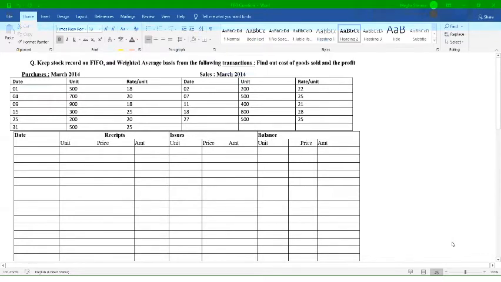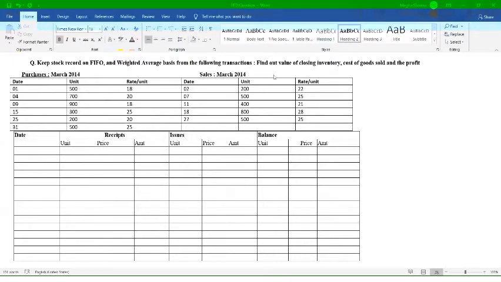Now you can see in the question, it is given: stock record on FIFO and weighted average basis from the following transactions. These are the list of the transactions given to you. You are required to identify the value of closing inventory, as well as cost of goods sold and the profit. The three things you need to understand, I will write over here. The first one is the value of closing inventory, and cost of goods sold as well as your profit.